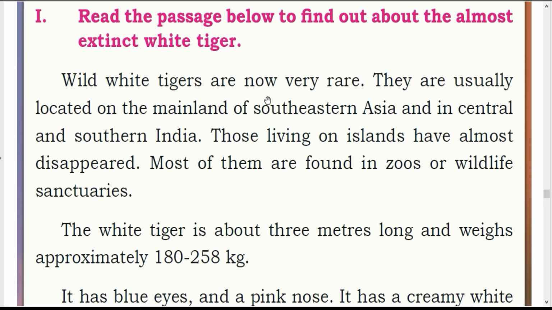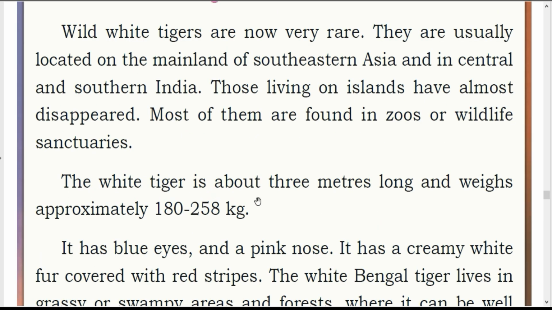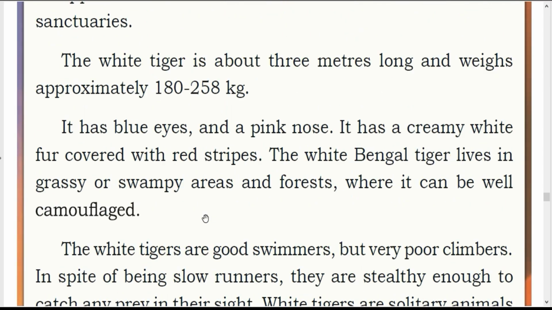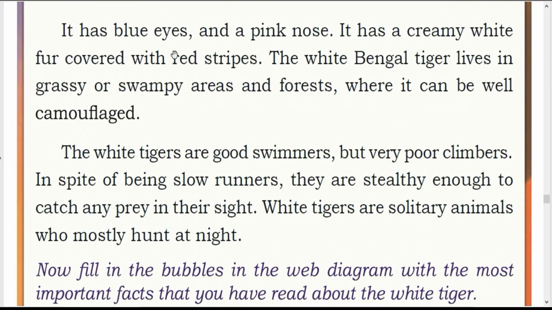Wild white tigers are now very rare. They are usually located on the mainland of Southeastern Asia and in central and southern India. Those living on islands have almost disappeared. Most of them are found in zoos or wildlife sanctuaries. The white tiger is about 3 meters long and weighs approximately 180 to 258 kgs. It has blue eyes and a pink nose. It has a creamy white fur covered with red stripes.